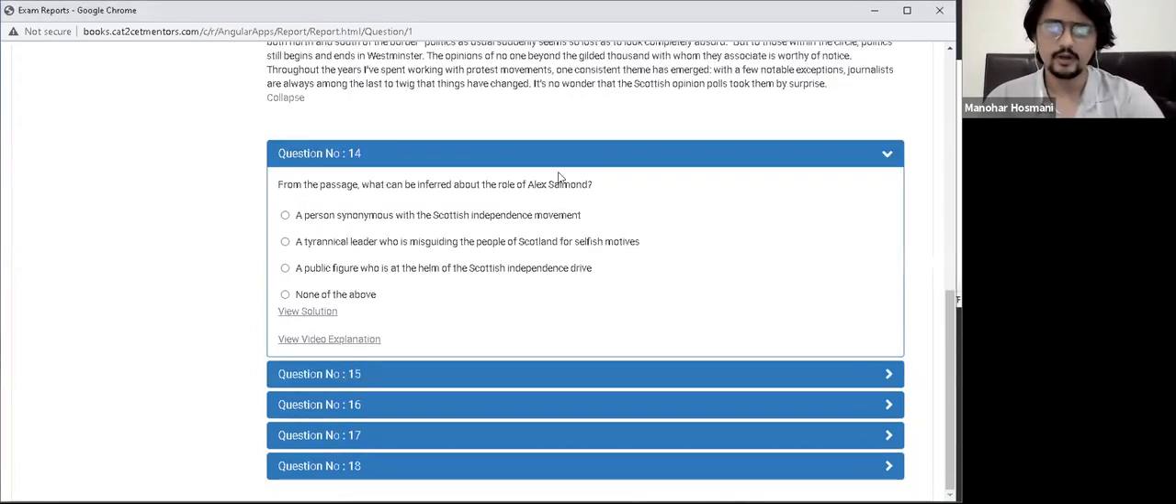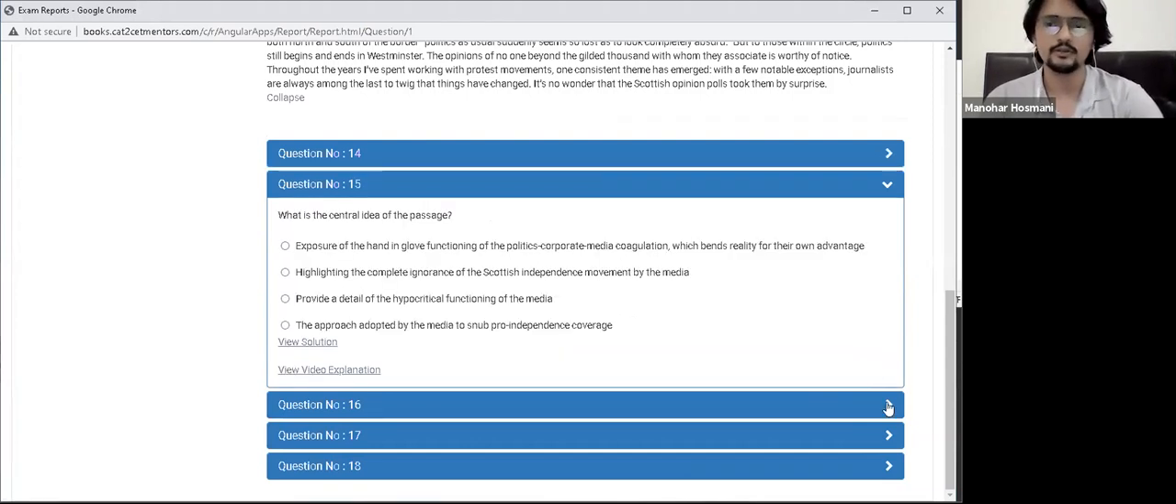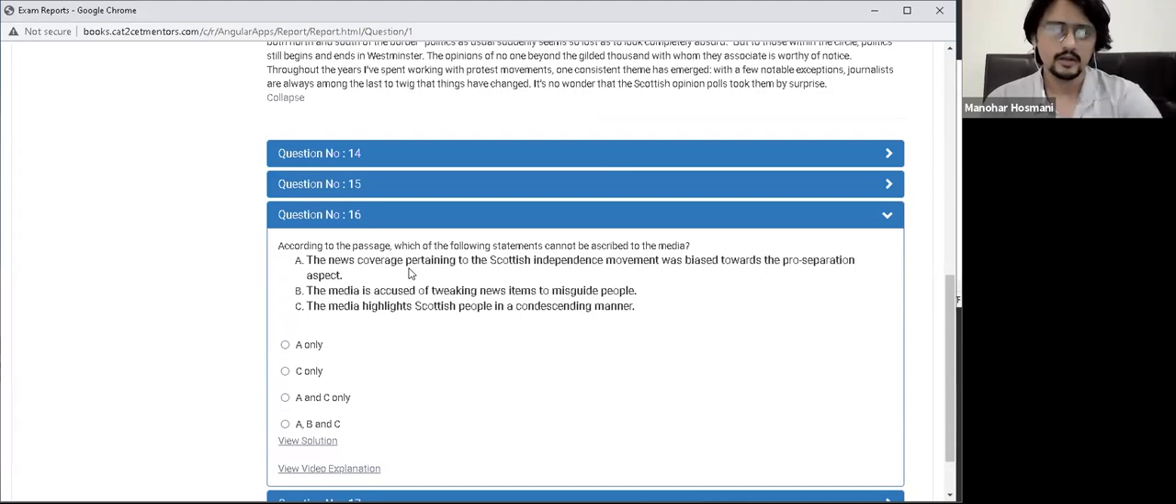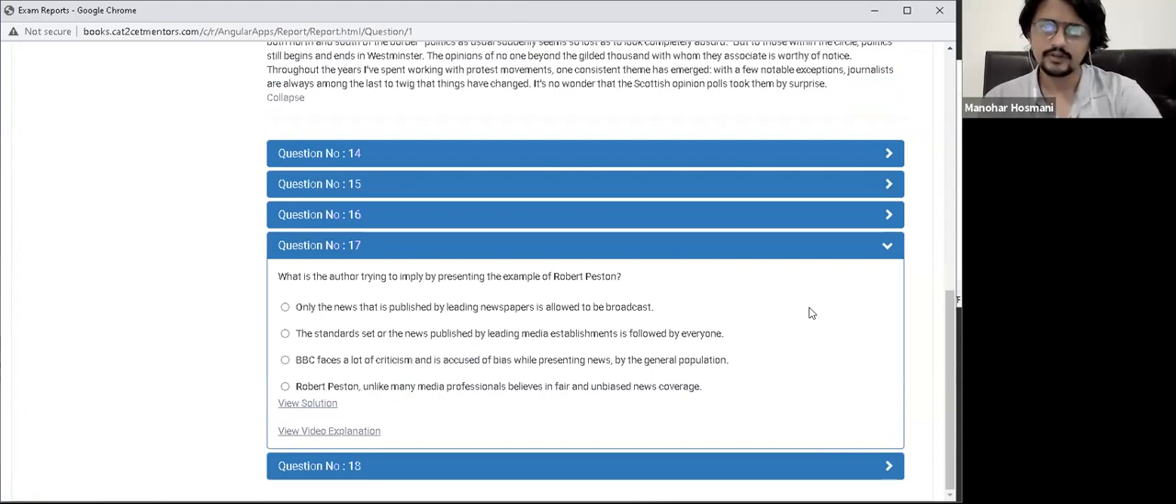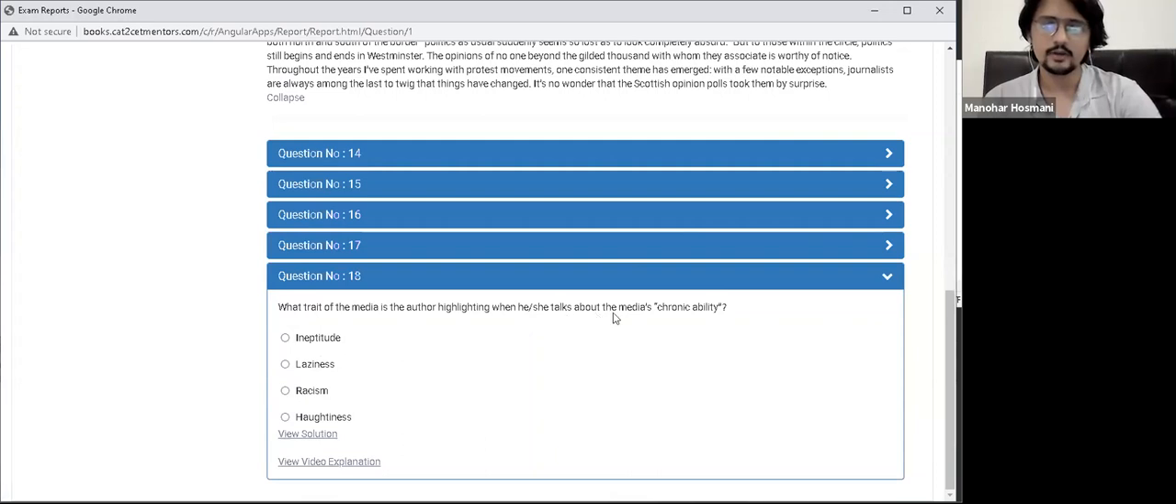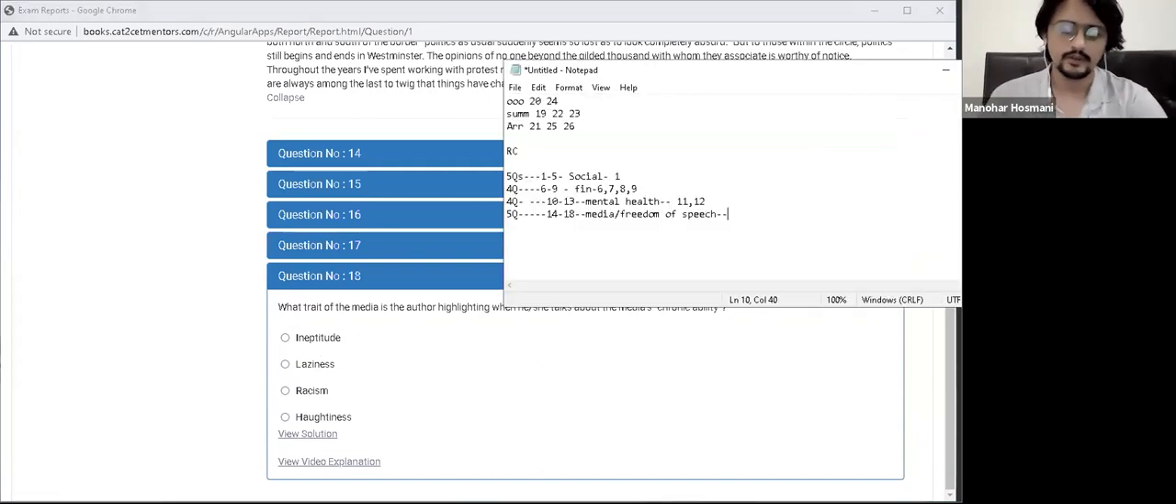From the passage, what can be inferred about the role of Alex Salmond? Again, this will be a pool of things which can be inferred. We'll have to figure out. So not a direct question. What is the central idea of the passage? Statement cannot be ascribed to the media. Okay. Again, cannot be ascribed to the media becomes a negative one. So that needs you to have a deeper understanding. So this is something somewhat close to being objective. Trying to imply by presenting examples of Robert Preston. Definitely not objective. What trait of media is the author highlighting when he talks about media's chronic inability? Again, not objective. So the only question that comes over here will be 16.